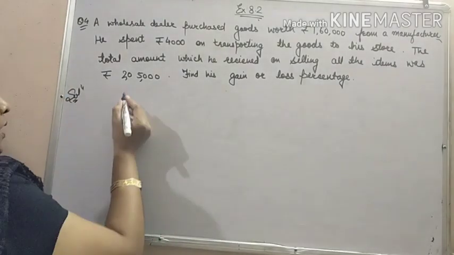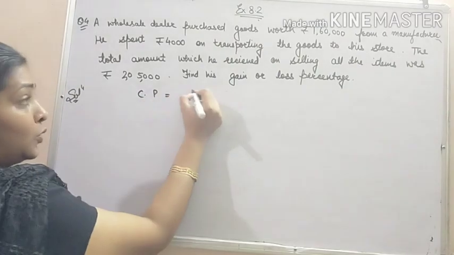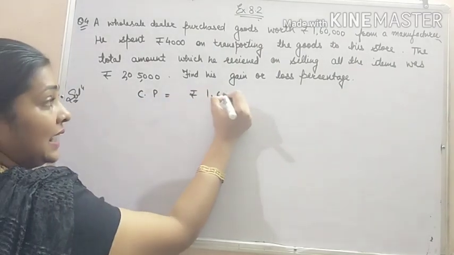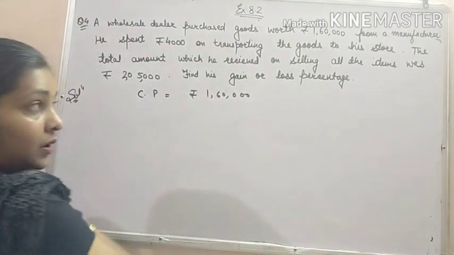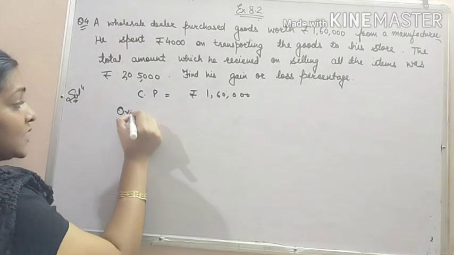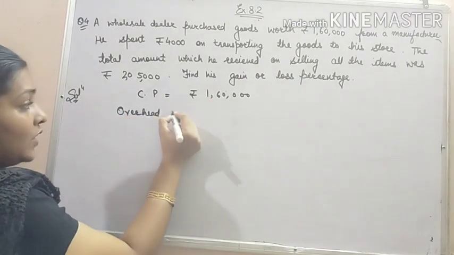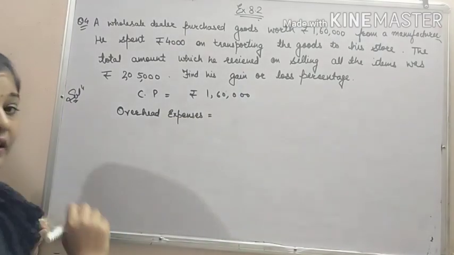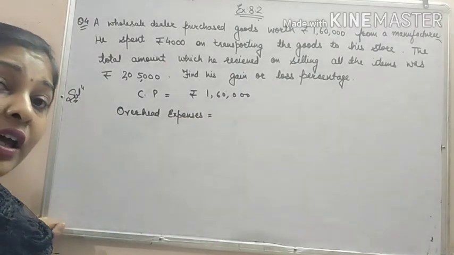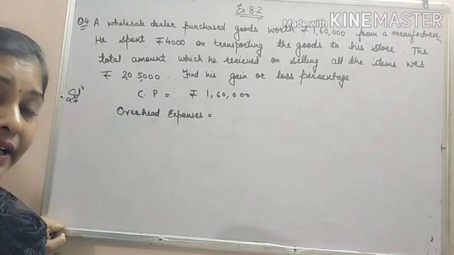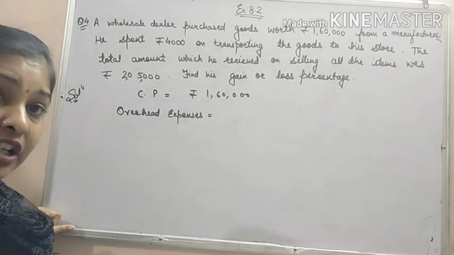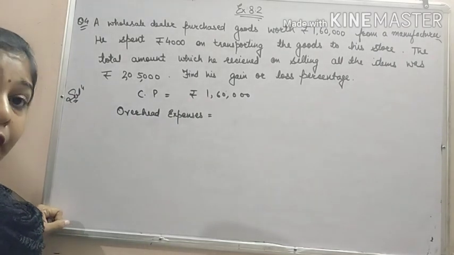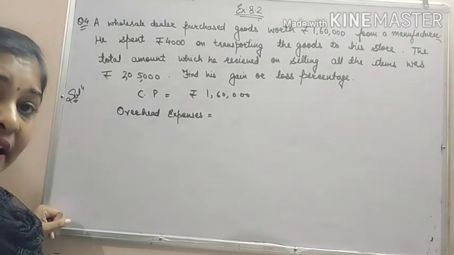See, CP was rupees 1,60,000. Now overhead expenses. Overhead expenses are the expenses which a person has to do even after the purchase of the item, either in the transportation or to modify the item or for any amendment.